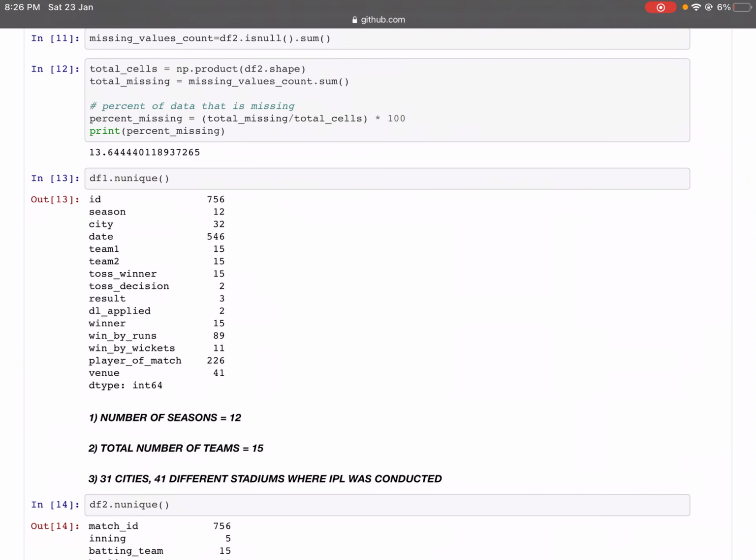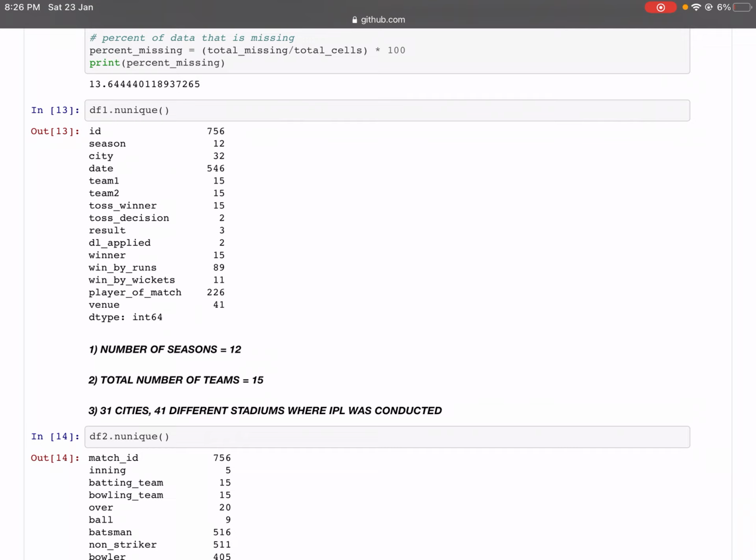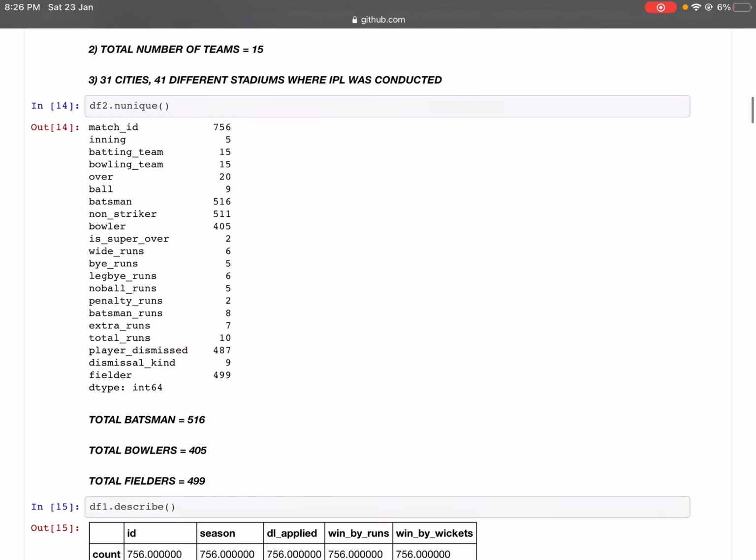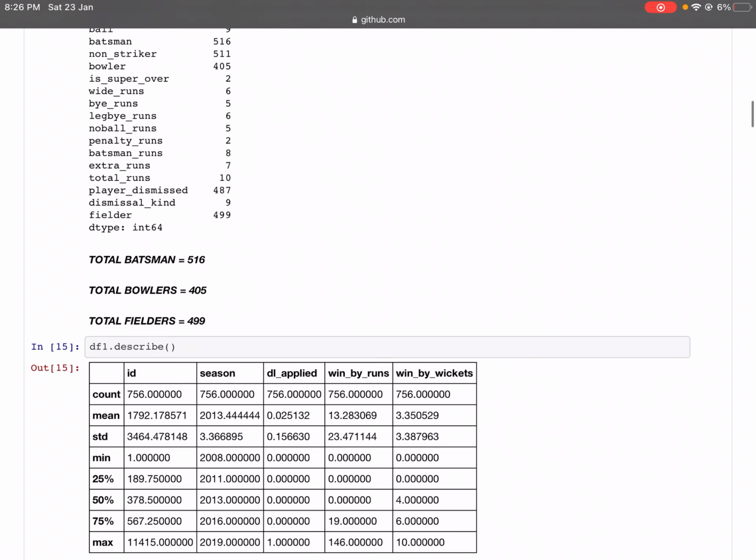So here we can conclude that the number of seasons were 12 and the total number of teams were 15, and it happened in 31 cities and 41 different stadiums where IPL was conducted. Now looking into the unique values of the second data frame, you can see that the total batsmen were 516, total bowlers 405, total fielders 499.